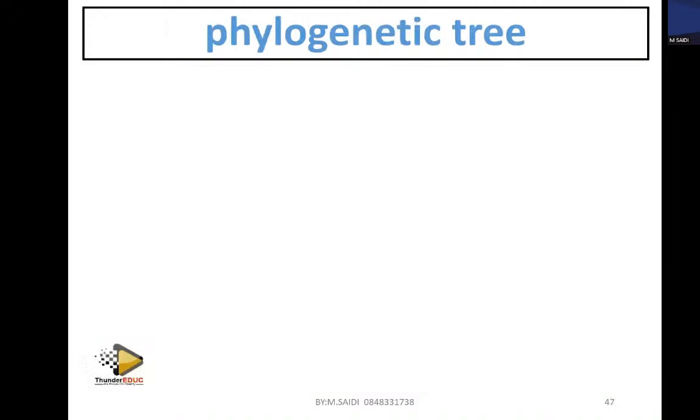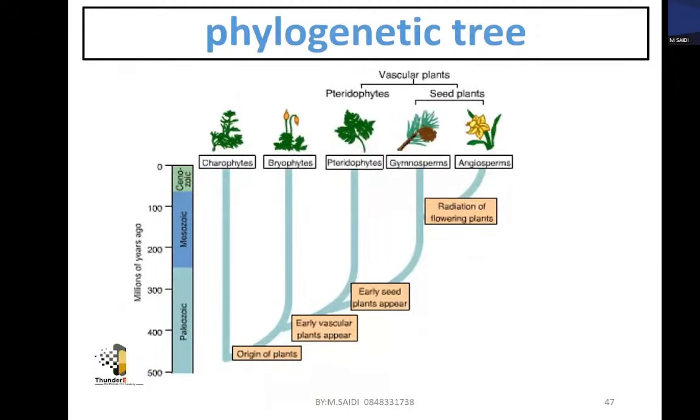I have a beautiful example here of a phylogenetic tree. If you look at it on the screen, you'll find that here you have the origin of plants. These ones are what you call the algae. So they developed, they didn't just come from nowhere. They have a basis where they came from. The real plants started with what you call the bryophytes.